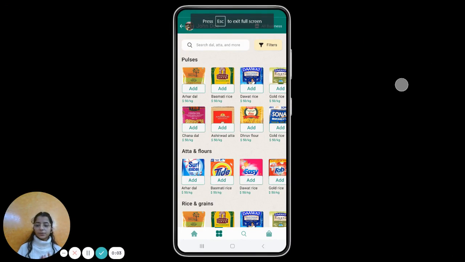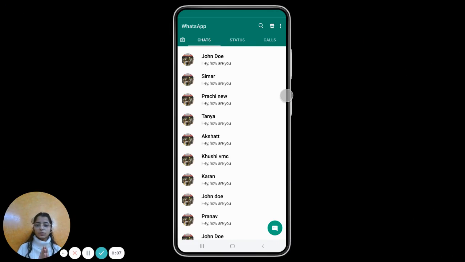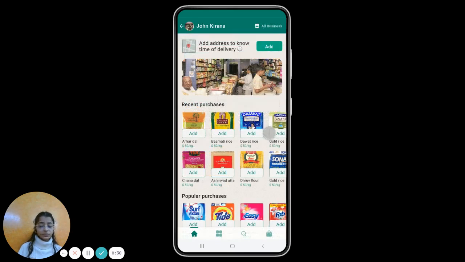So this is the final prototype that we have, and this is the main WhatsApp screen. At the top, we have an all business option where the user can see all the business accounts that they have in their contact list. As Tina wants to go for grocery shopping, she goes to John Kirana, and she can see the shop is open right now, and she selects it.